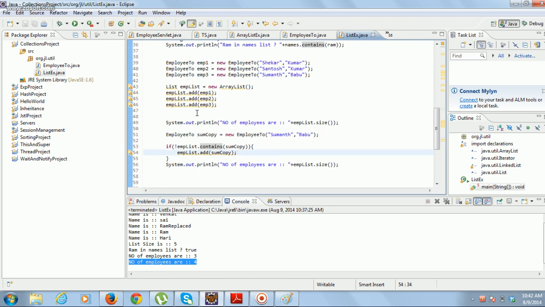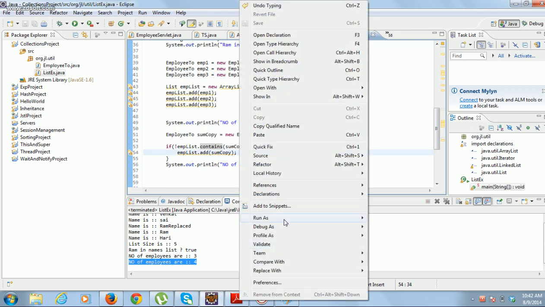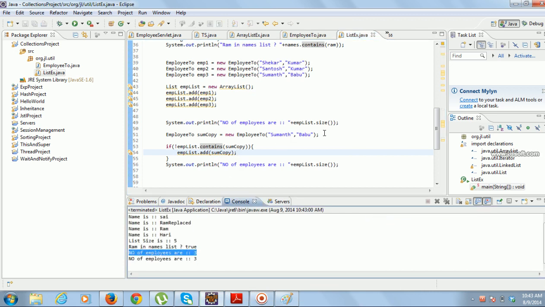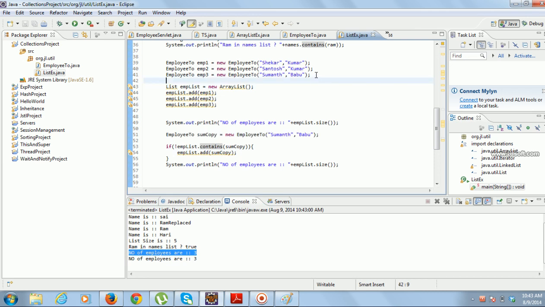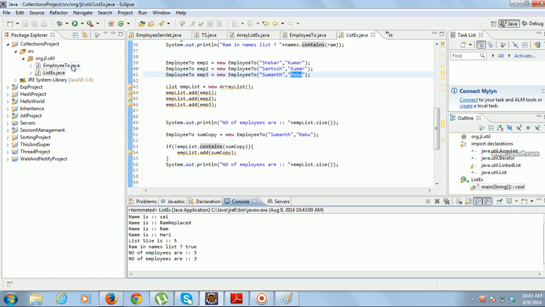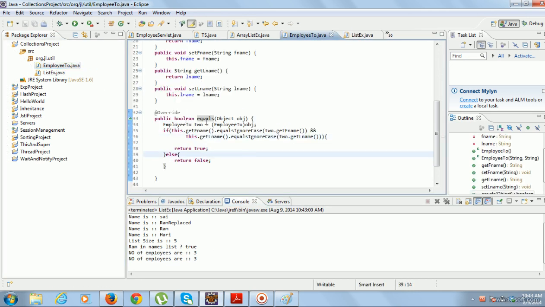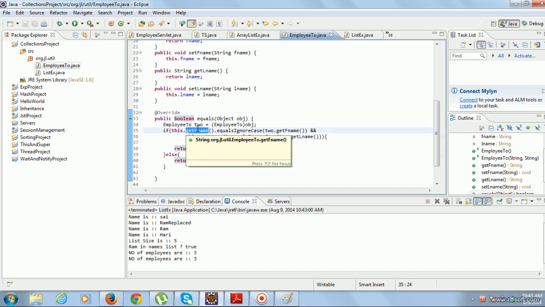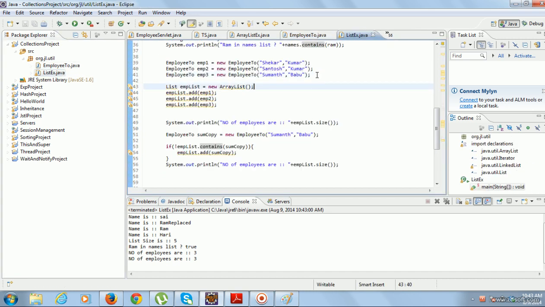So whenever you declare a new employee, we will run and see the output. Earlier, this Sumant Babu was added in spite of there being an object with the same fname and lname. But after overriding the equals method, the contains method now uses this logic and finds that there is an object already existing in the list with the same fname and lname. So this new object is not added because contains now returned true.